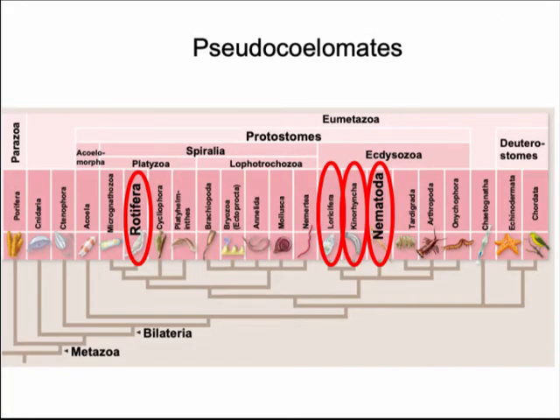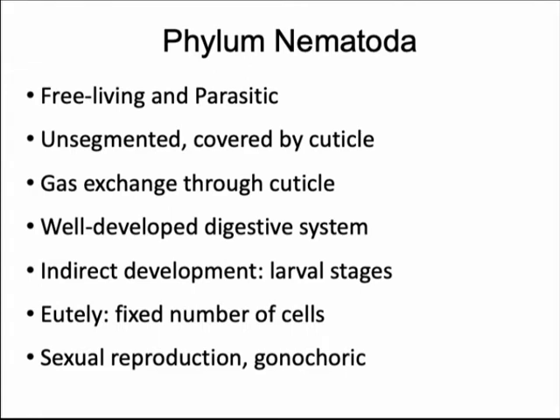Now we're going to look at the pseudocoelomates. These are organisms that have an internal body cavity, but it's not a true coelom. This group includes roundworms, which can be free-living or parasitic. They're unsegmented, but they're covered by a cuticle. That cuticle prevents the loss of water, so this is also a good adaptation for land. They do their gas exchange through that cuticle. They have a well-developed digestive system. That means they have a mouth and an anus, so food just travels in one direction.